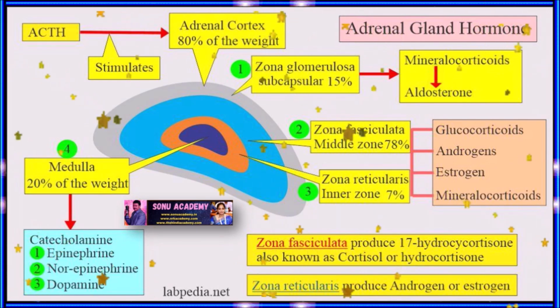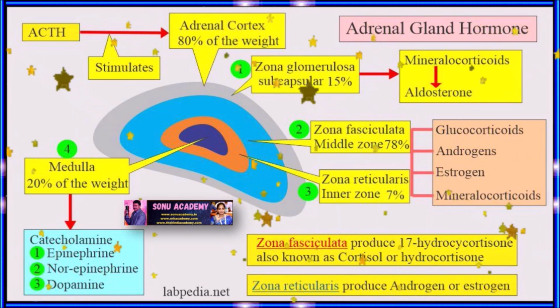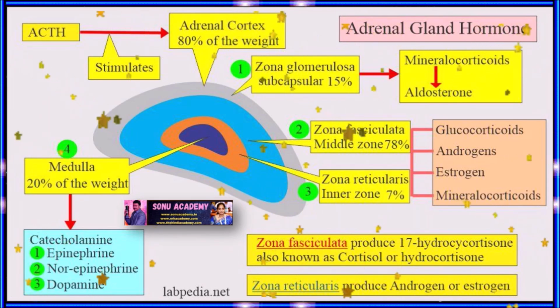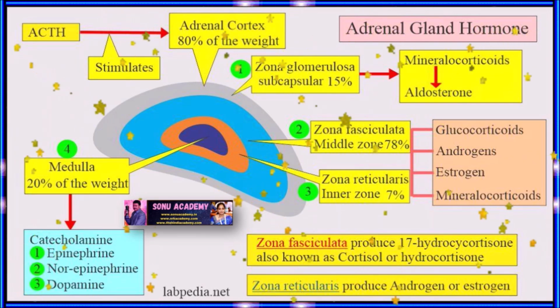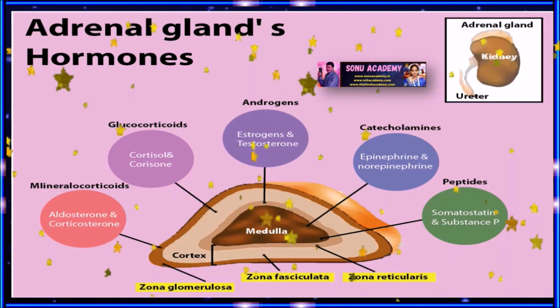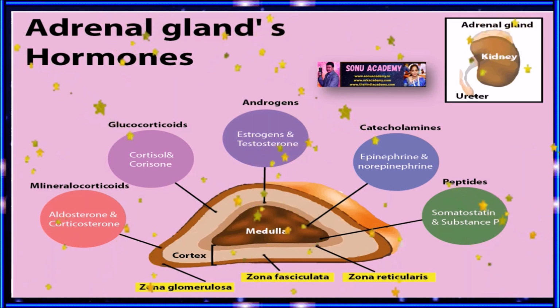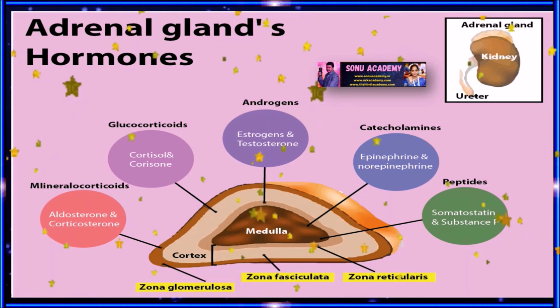Hormones that are produced by adrenal glands. Cortisol helps regulate the body's response to stress. Aldosterone helps regulate blood pressure and salt and water levels. Epinephrine, a catecholamine that helps regulate the body's response to stress. Norepinephrine, a catecholamine that helps regulate the body's response to stress. These are the hormones which are produced by adrenal glands, and testosterone is also a hormone produced by adrenal glands in small amounts.